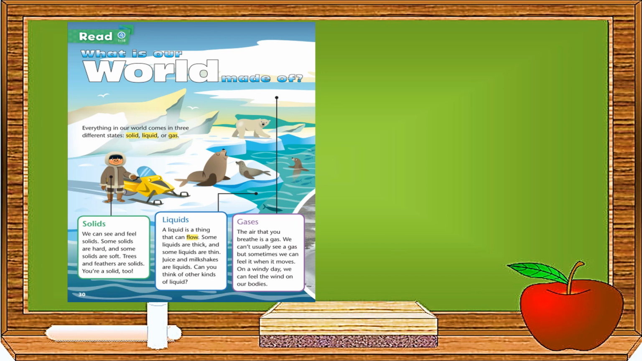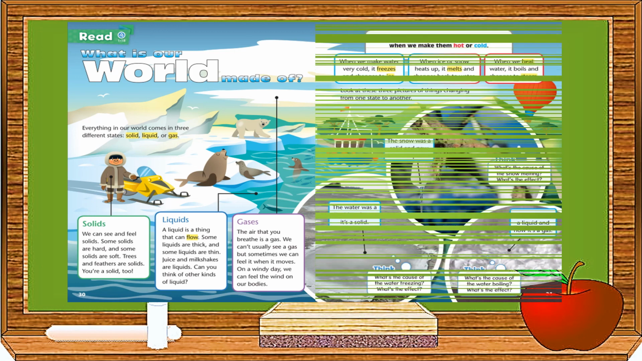Liquids. A liquid is a thing that can flow. Some liquids are thick and some liquids are thin. Juice and milkshakes are liquids. Can you think of other kinds of liquid? Gases. The air that you breathe is a gas. We can't usually see a gas, but sometimes we can feel it when it moves. On a windy day, we can feel the wind on our bodies.